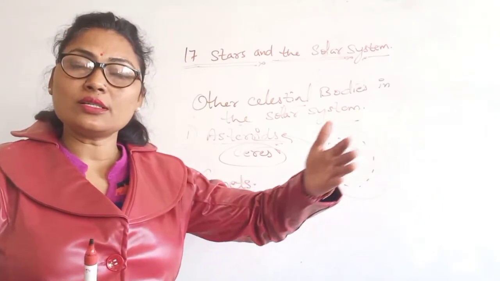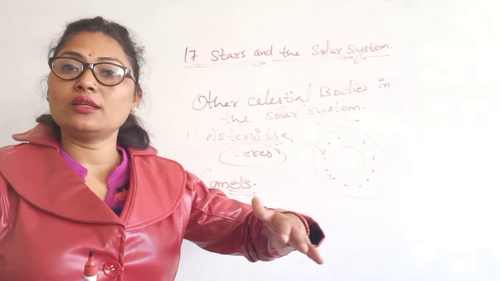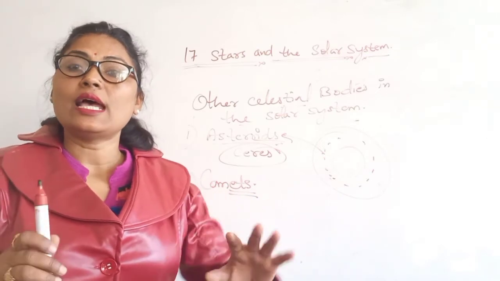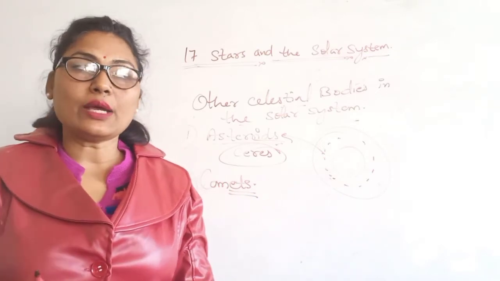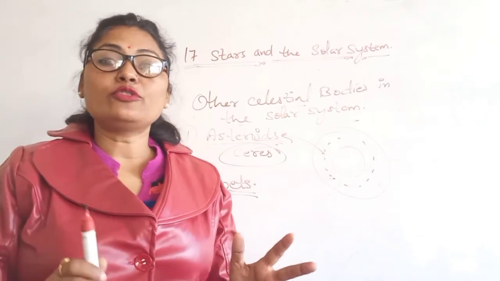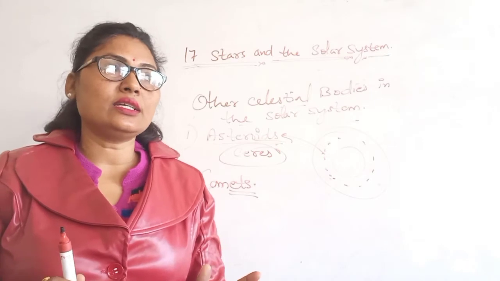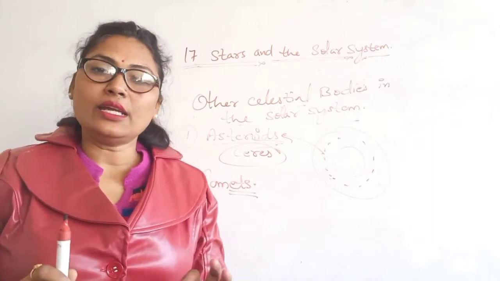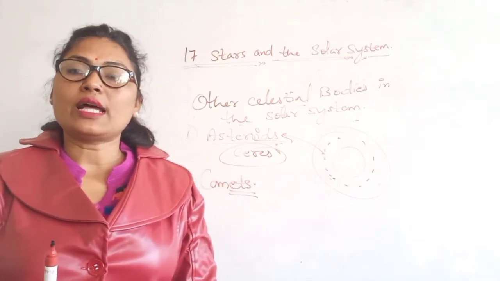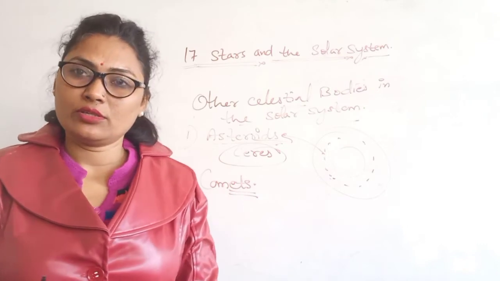The famous comet is Halley's Comet that appears after 76 years.